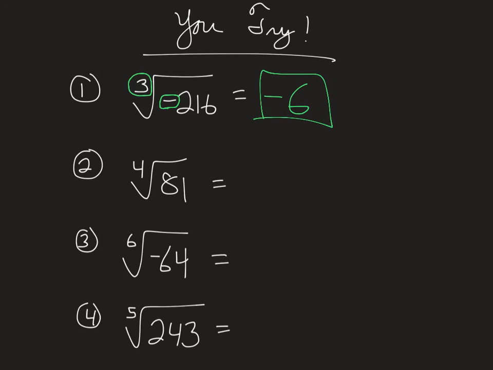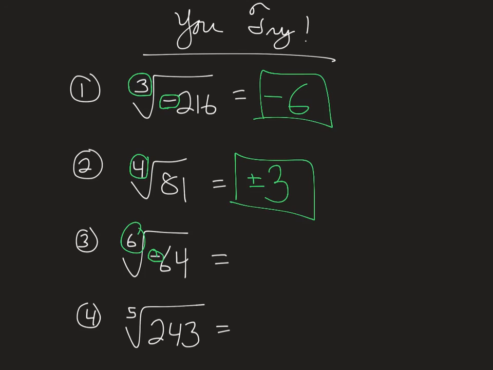For number 2, I've got an even root, my index is 4, and I have a positive radicand, so I should come up with 2 real solutions. Okay, so 3 times itself 4 times is 81, and negative 3 times itself 4 times does give you positive 81.